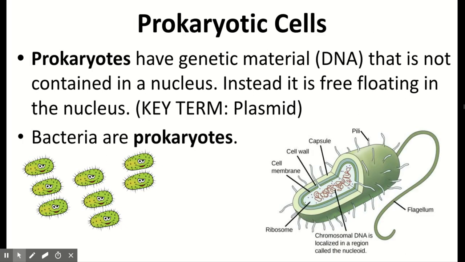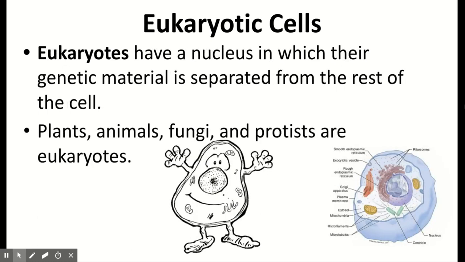Prokaryotic cells will have our genetic material just free floating in the cytoplasm. A term I want you to become familiar with is a plasmid, which is circular DNA floating around that cytoplasm. And then we're also going to be looking at chromosomal DNA. We get more into this in our biotechnology unit, but I want you to know that plasmid is small circular DNA within our prokaryotic cells. Eukaryotic cells will always have a nucleus in order to separate genetic information. Some of the kingdoms that do that are Plantae, Animalia, Fungi, and Protista.